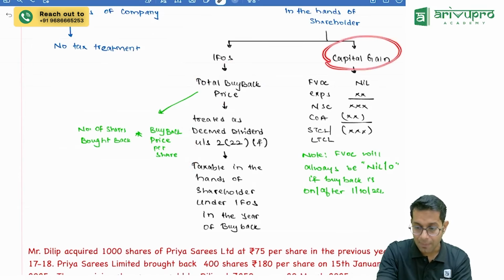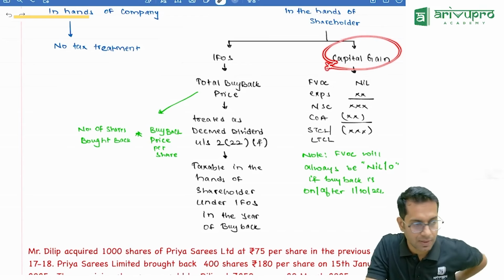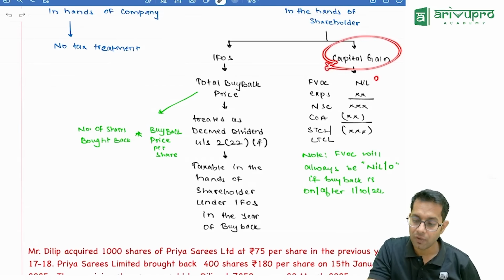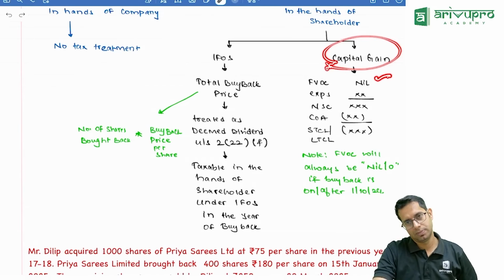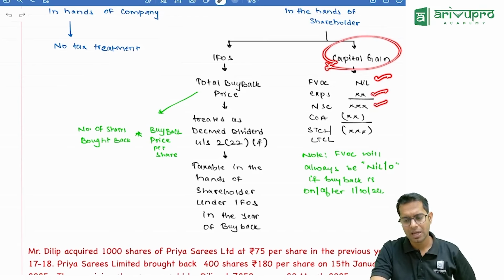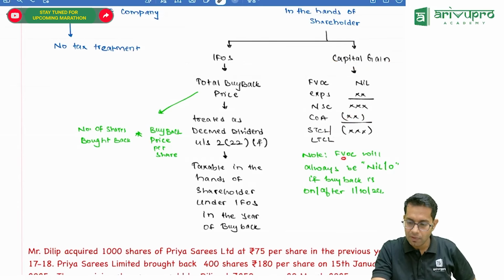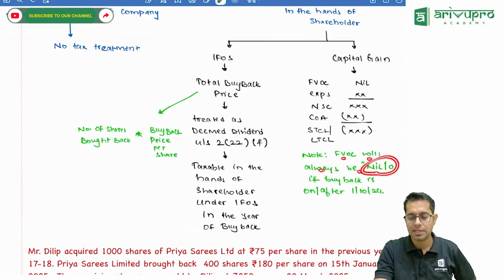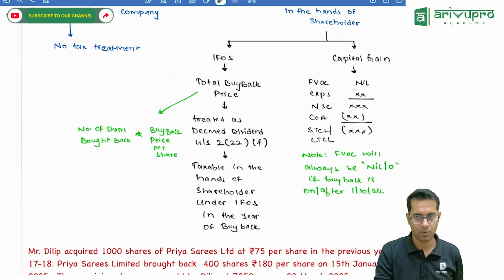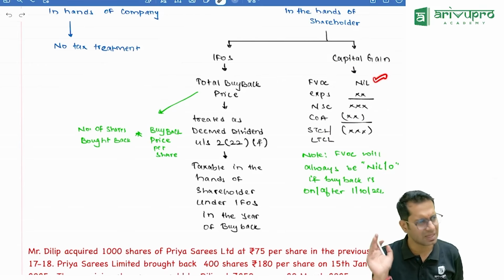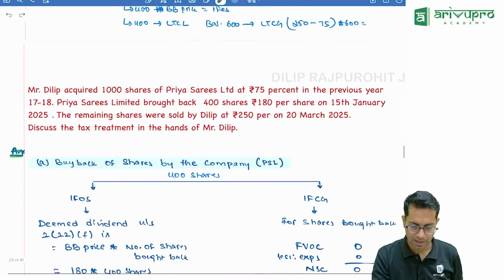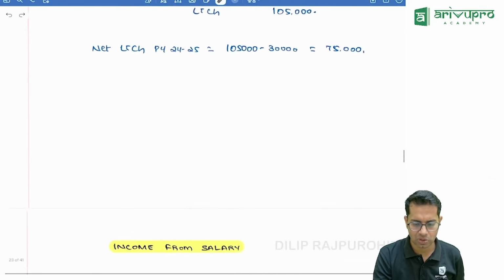Whereas in capital gain computation, of course, capital gain will be there because you would have purchased the shares. For capital gain computation, take full value of consideration to be equal to 0, subtract expenses, you will get net sale consideration, subtract your cost, you will get your loss. Now this full value of consideration should always be taken as 0 if the buyback is on or after 1st of October 2024. So basically this is the change. And I think we have covered the questions also.